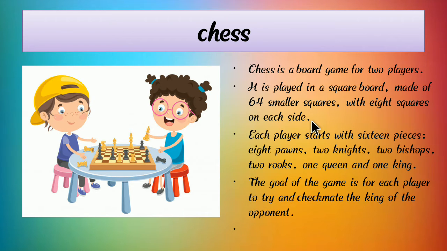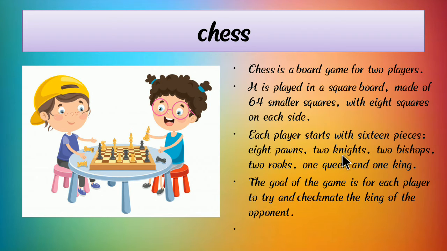So here we can see a chessboard is a square board made of 64 smaller squares, with 8 squares on each side. Each player starts with 16 pieces: 8 pawns, 2 knights, 2 bishops, 2 rooks, 1 queen and 1 king.